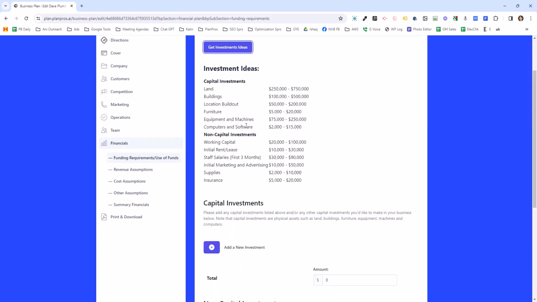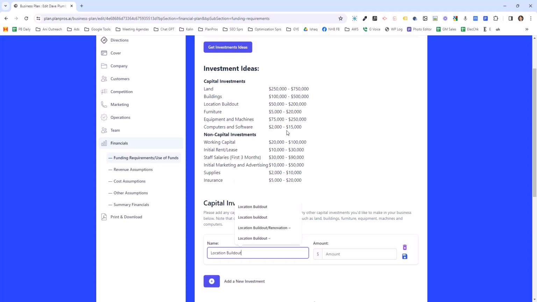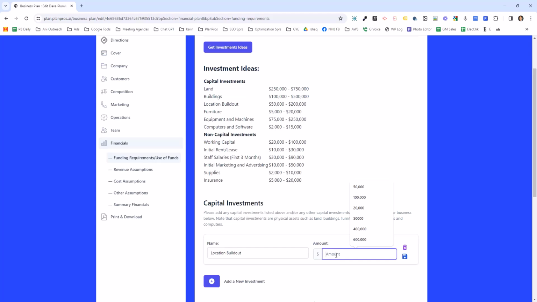So land, buildings. Now, you're not going to need all these things. I'm not going to buy land for a tattoo business, most likely, but building, location build out, I'm going to need. So basically what I do here is location build out, and you add it in here. Location build out, and hey, there's a range here, 50 to 200,000. I got an estimate, it's going to cost me $55,000. And so that's how you do this.